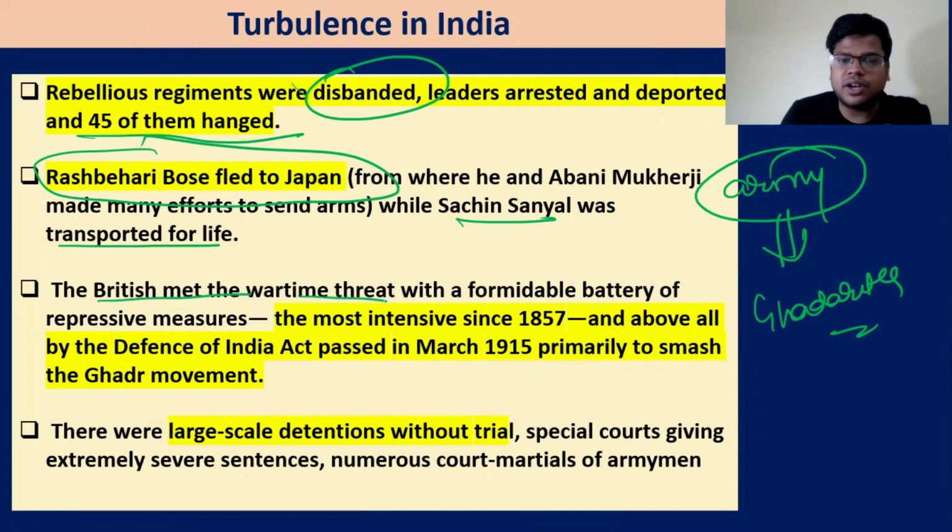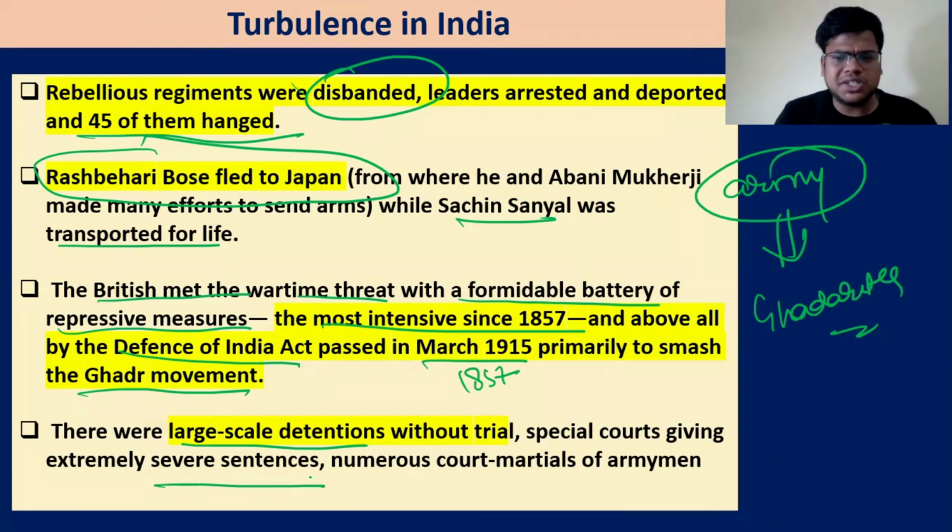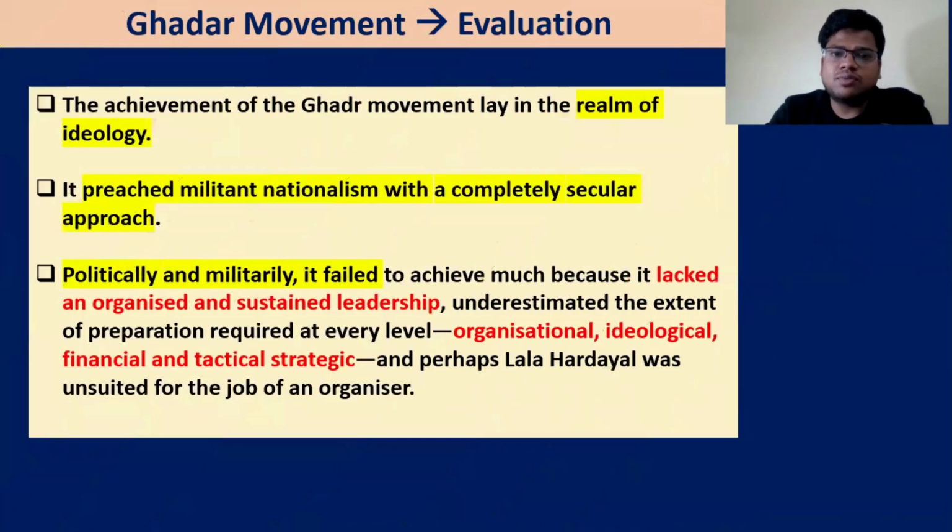The British met the wartime threat with a formidable battery of repressive measures. A lot of repressive measures were seen, the most intensive since 1857. The Defense of India Act was passed in March, primarily to smash the Ghadar movement. So there were large scale detentions without trial, special courts giving special sentences, court martials, and all these things happened. So in essence, what happened?